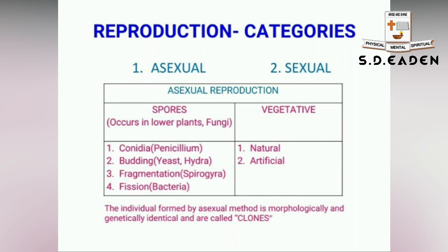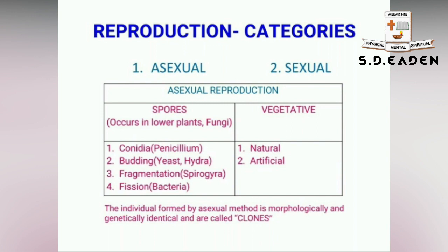Regarding spore formation, this type of reproduction occurs especially in lower plants and in fungi. If you recall unit 1 of 11th standard, you will remember that various types of spore formation were discussed in detail. That is conidia in Penicillium, budding in yeast and Hydra, fragmentation in Spirogyra, and fission in bacteria. So these are various types of asexual reproduction through spores.